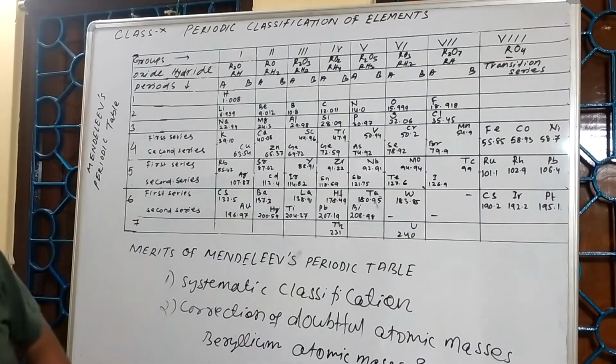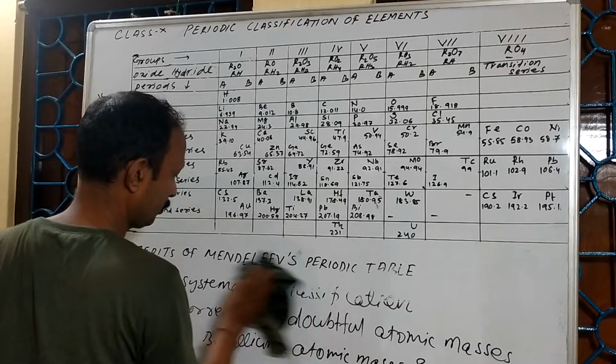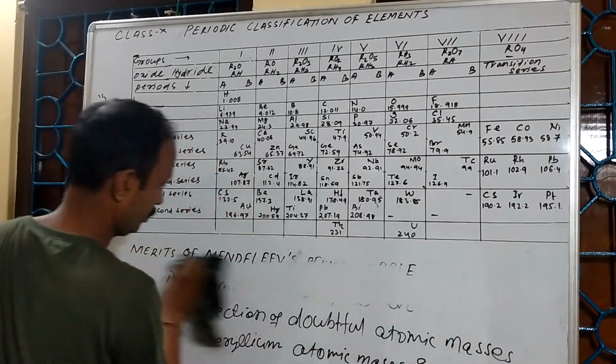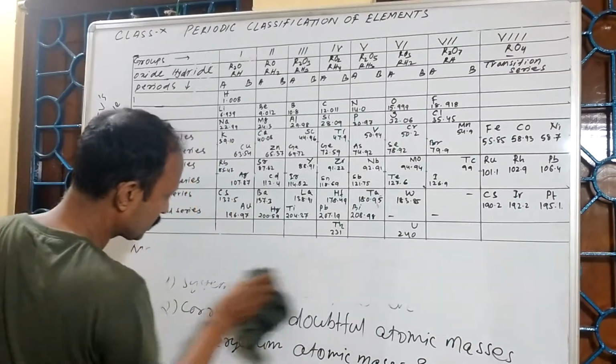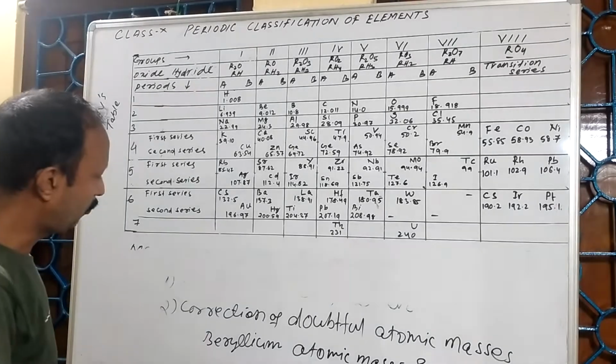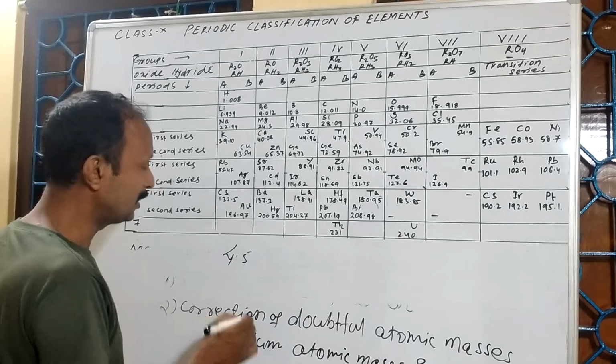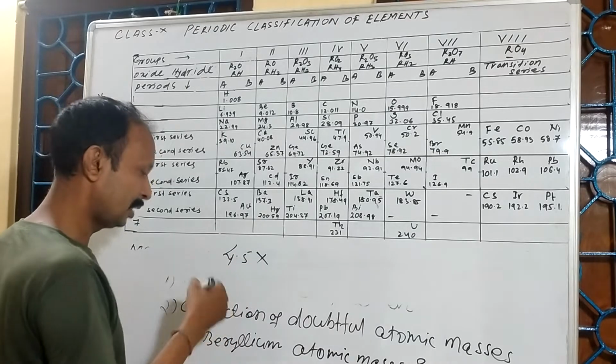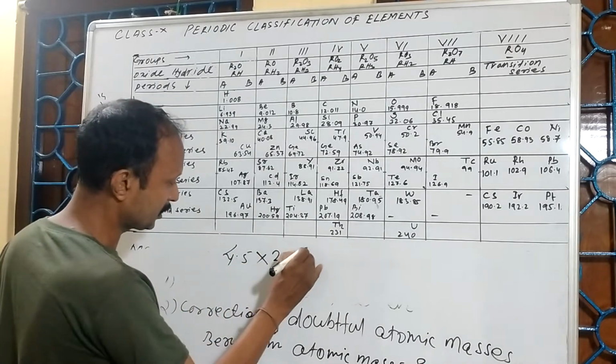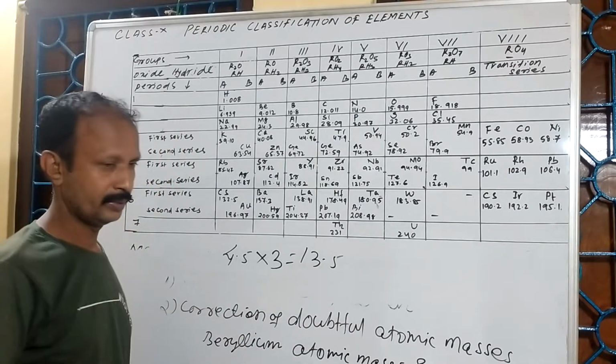The equivalent mass of beryllium was 4.5 and its valency, at that time we knew, was 3, that means 13.5.